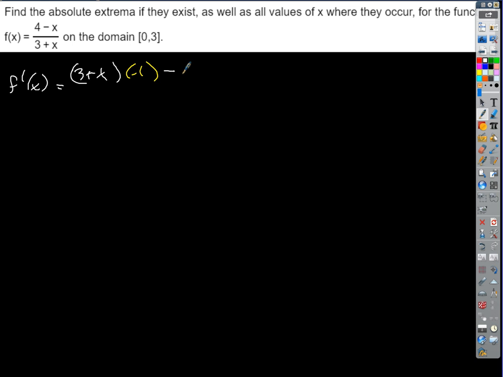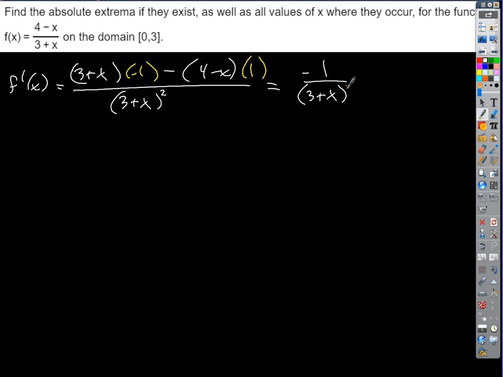Then we go minus high times D low, divided by low squared. So what do we end up getting? If we distribute, we're going to get 3 minus x minus 4 plus x, right? So the x's cancel. So we get 3 minus 4, which is negative 1, over 3 plus x squared.